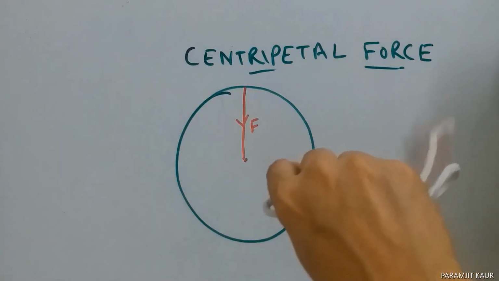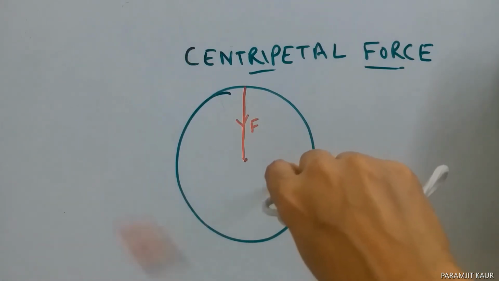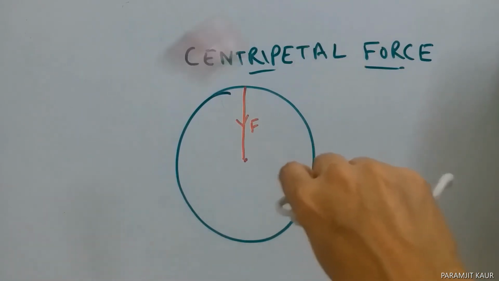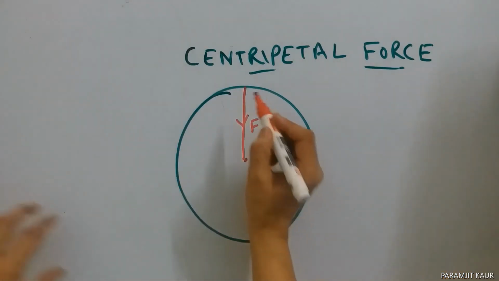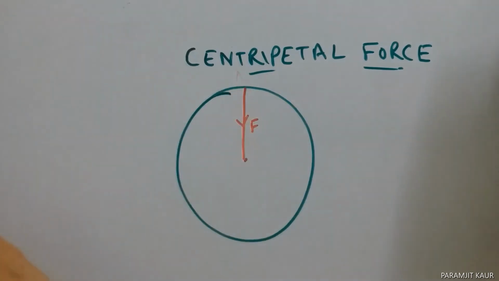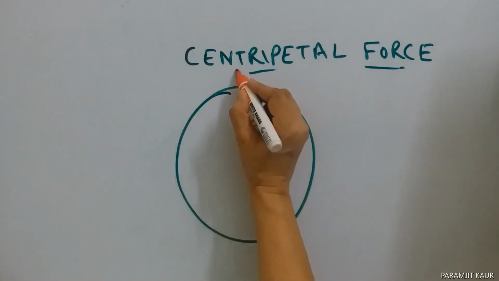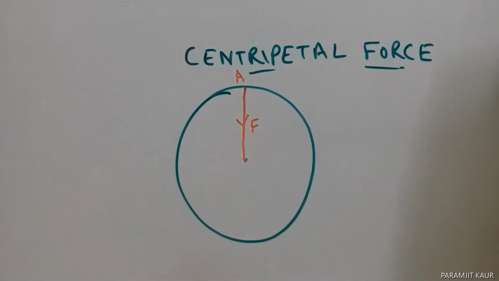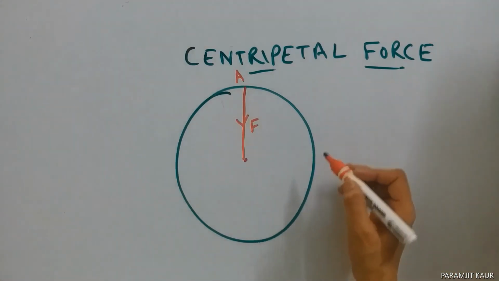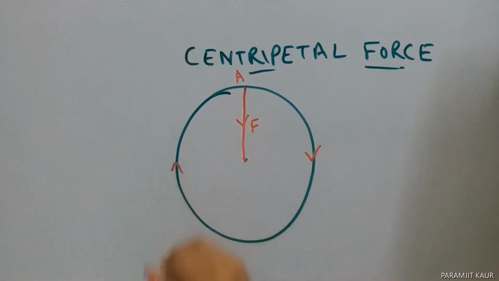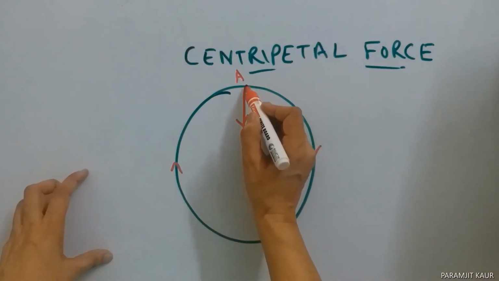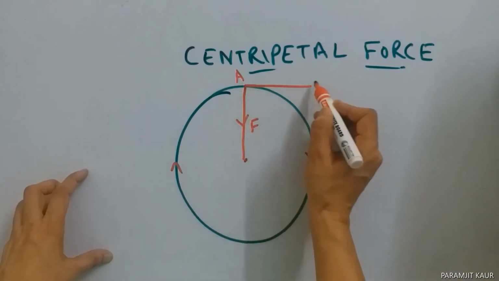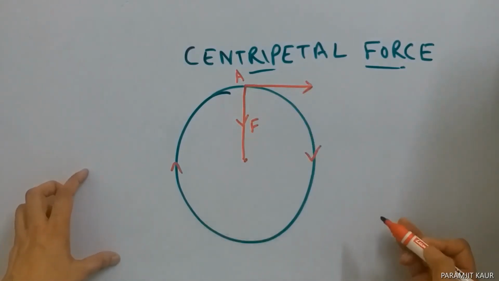If I release it at any point, in which direction will it go? Now, if I consider that I release it at point A, which is shown over here, and the body is moving in this path, then it will get released tangential to that point.